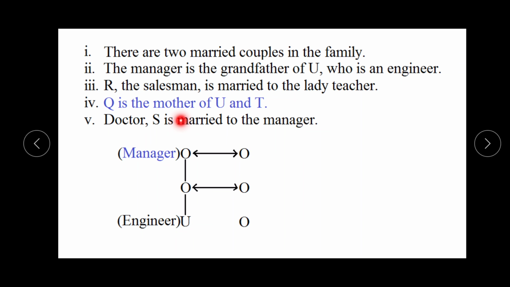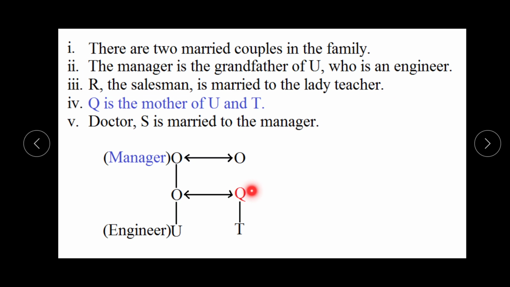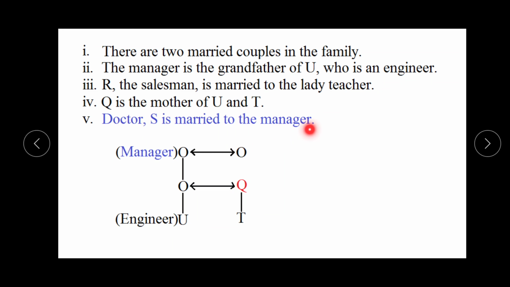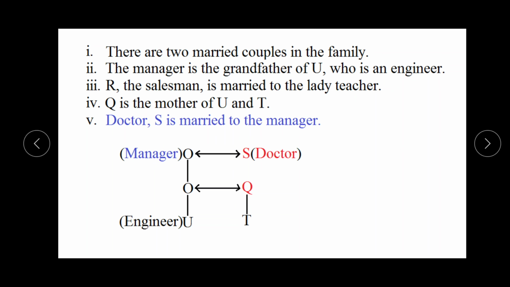Now Q is the mother of U and T. It means this person is U and this person is T, because these are brother and sister. And one of this pair is Q, who is mother of U and T. So here we can see that this person is Q and this is mother of U and T. Now the next information is Dr. S is married to the manager. It means he is the manager and she is Dr. S, and she is married to the manager. So here we can see.